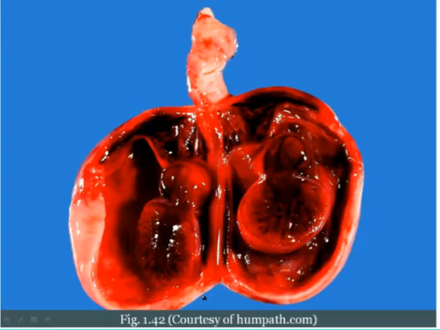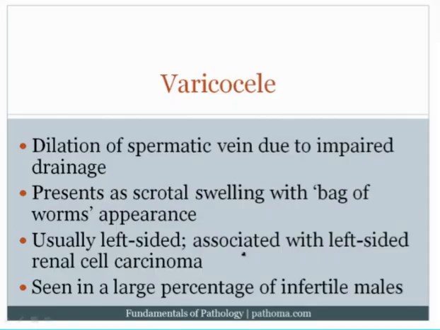Here's a picture of a testicular torsion with a hemorrhagic infarction of the testicle. You can see that the testicle has basically been reduced to a sac of blood. A varicocele is when you have dilation of the spermatic vein due to impaired drainage, and that's going to present as scrotal swelling with a bag of worms appearance. Now, the idea here is that all of the veins become dilated and you see them on the surface of the scrotum. That's the key thing. And so it looks like a bag of worms and you can feel it, and it also feels like a bag of worms. Varicoceles are usually left-sided, and they're associated with left-sided renal cell carcinoma as well.